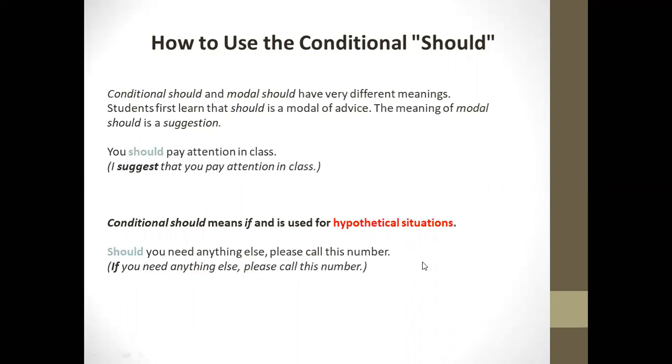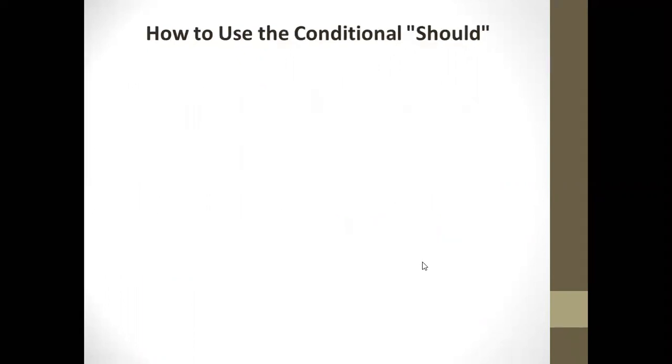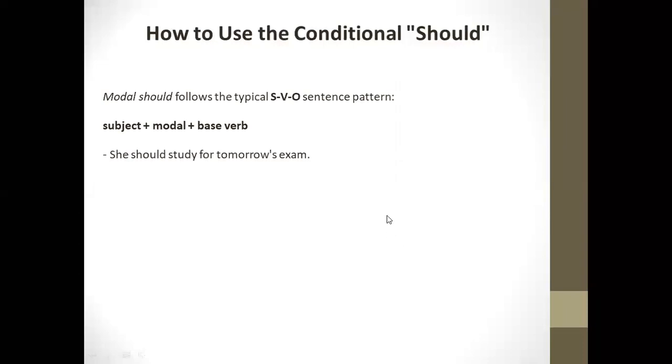I'm going to go a little bit further. For example, if should is used as a modal verb, it follows the sequence of subject, verb, and object. Like this: she should study for tomorrow's exam. Subject, modal, verb, and then the rest of the sentence.